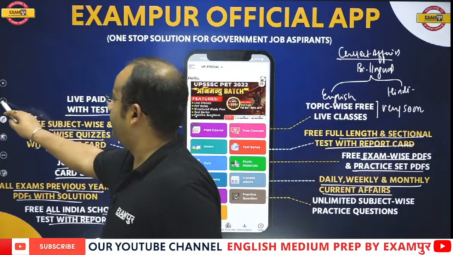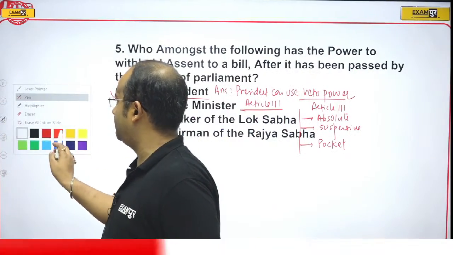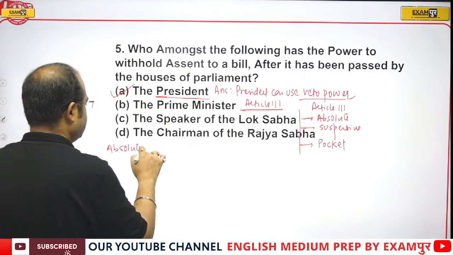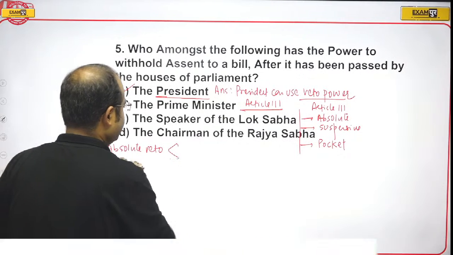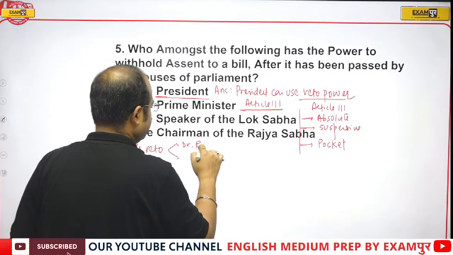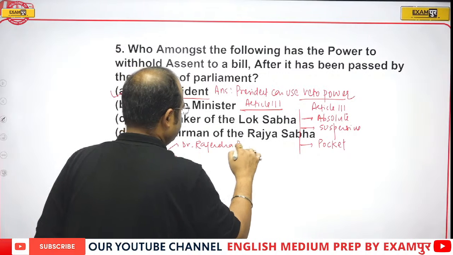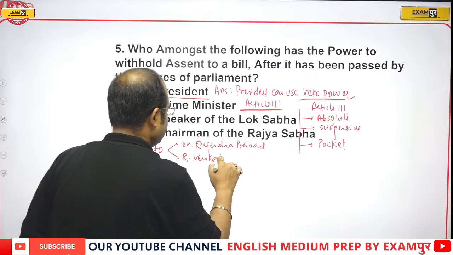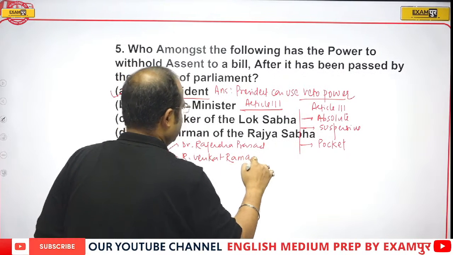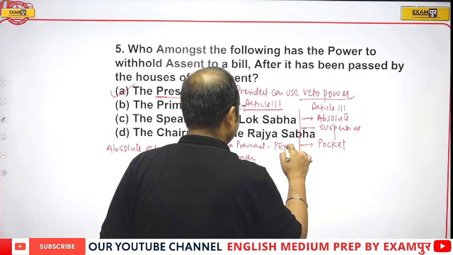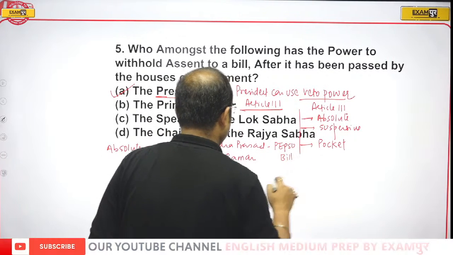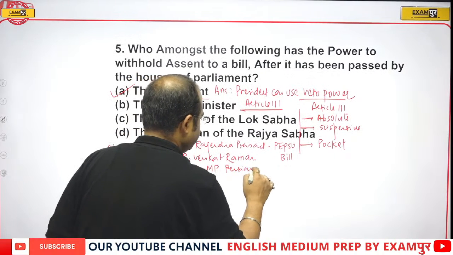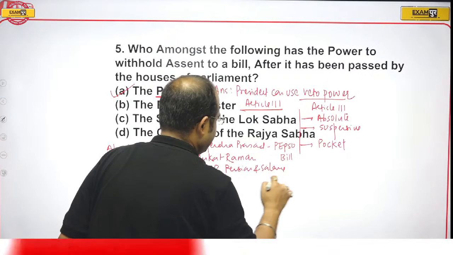Now guys, I will be coming to the question of which president used what type of veto. See, absolute veto. It was used by two presidents. One is Dr. Rajendra Prasad and R. Venkataraman. He used this in the PEPSU bill and he used this in the MP pension and salary and pension bill.